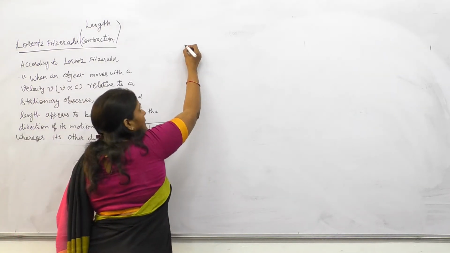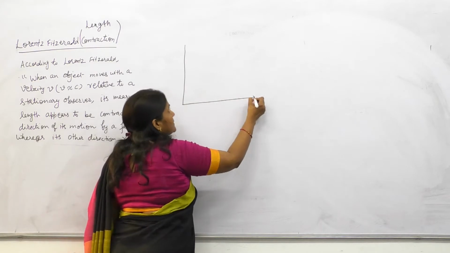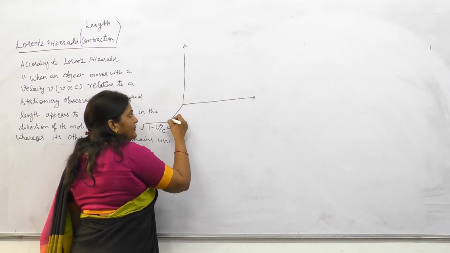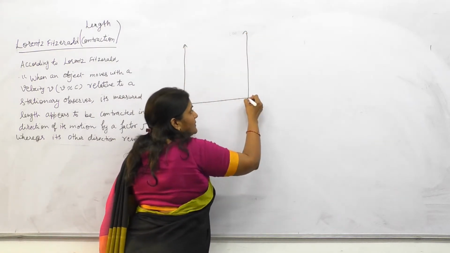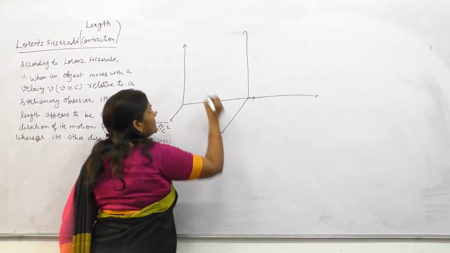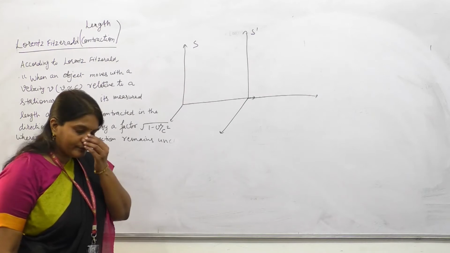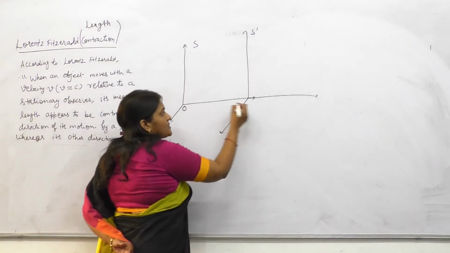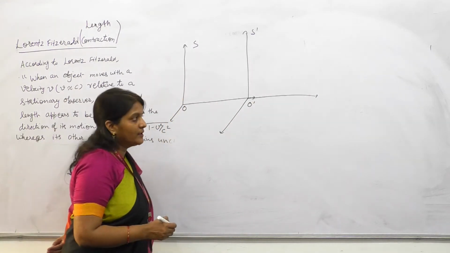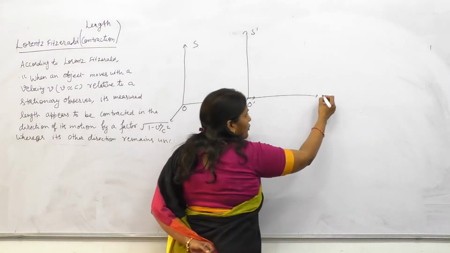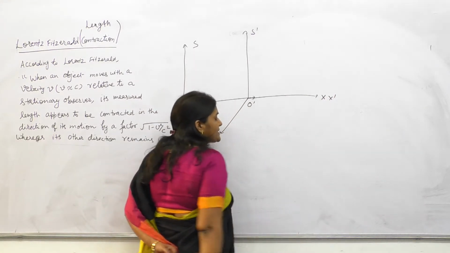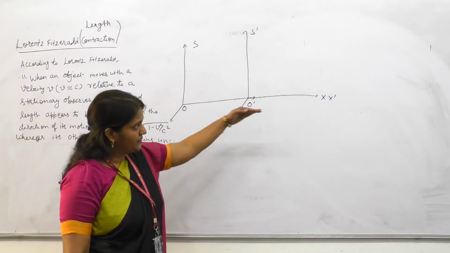Let us suppose there are two frames S and S dash. There is the observer O and O dash, and the x-axes of both frames lie in the same direction.